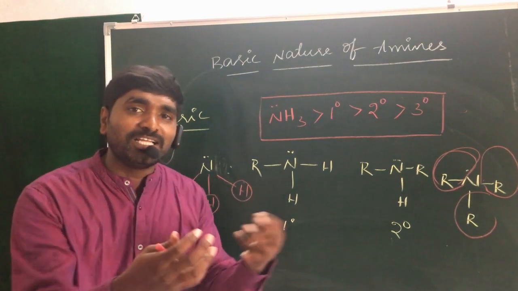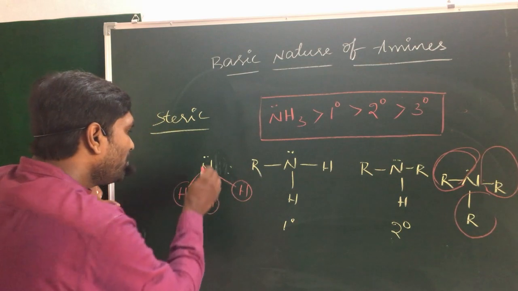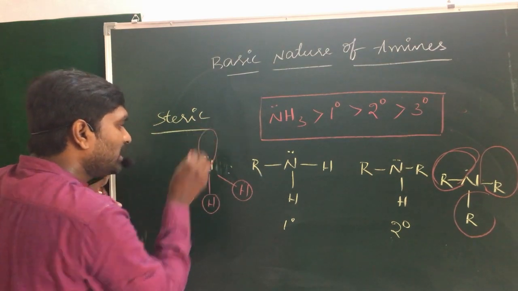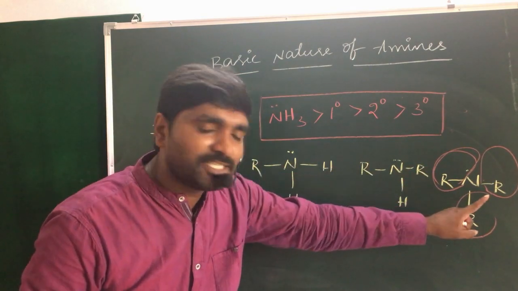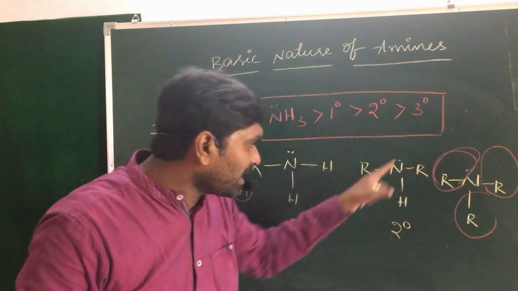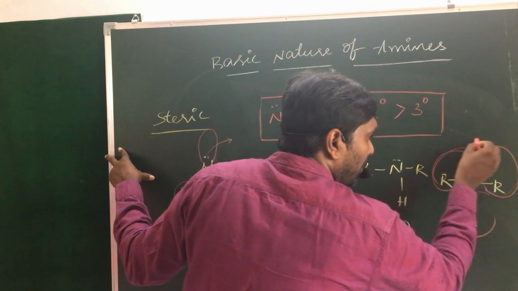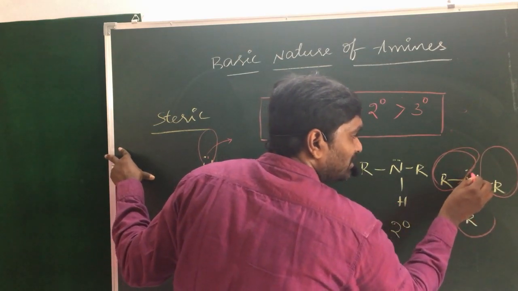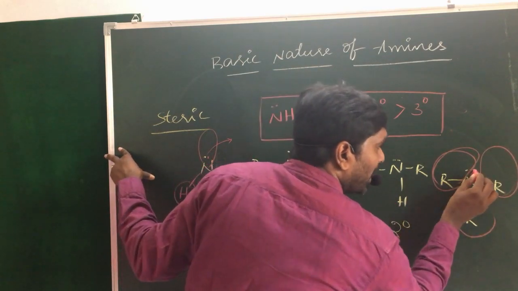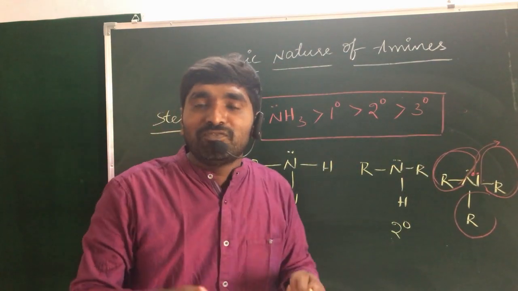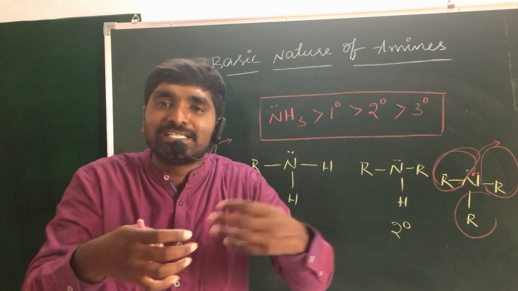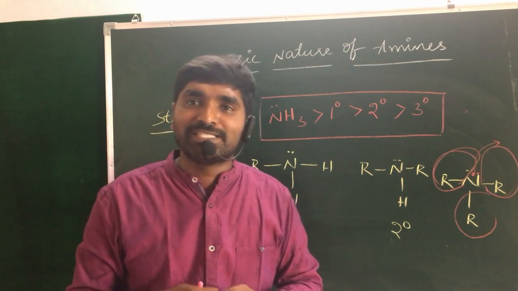Even after presenting the 3 hydrogen atoms, there may be a lot of space present on the nitrogen to donate the pair of electrons. But in case of tertiary amines, these 3 alkyl groups may occupy the complete space on the nitrogen. There is no further space to donate the bond pair, the non-bonding electrons, to others. If non-bonding electrons donate easily, it is more basic in nature.